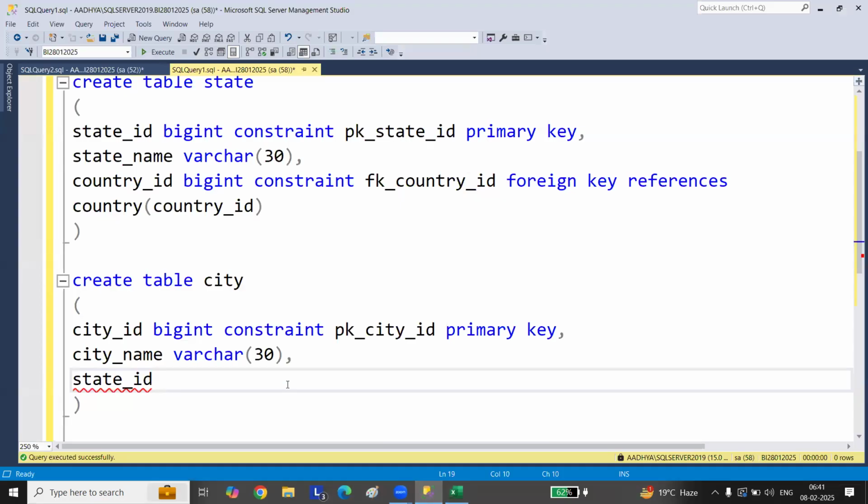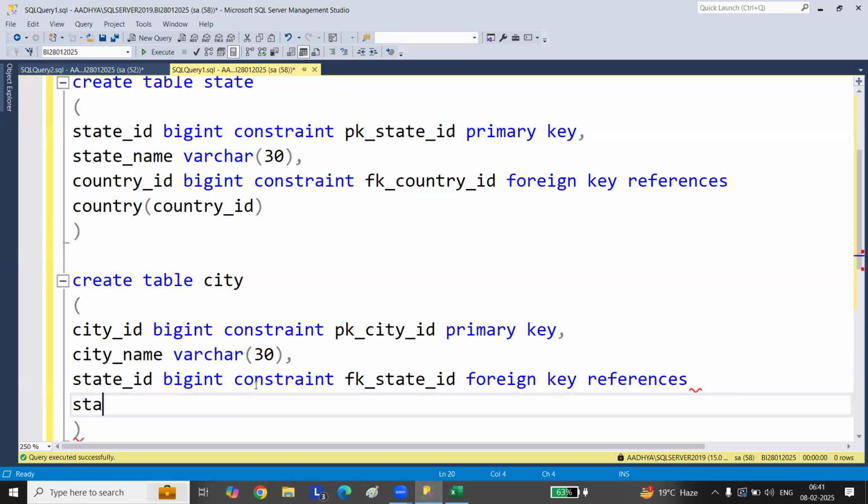State ID has got bigint, so I'm giving the same data type. Now constraint FK underscore city underscore state underscore ID, foreign key, references state.